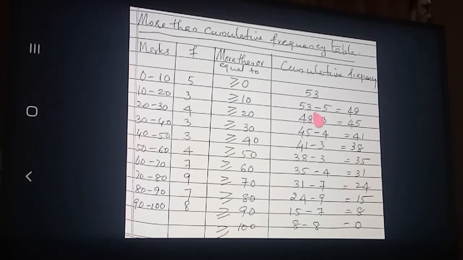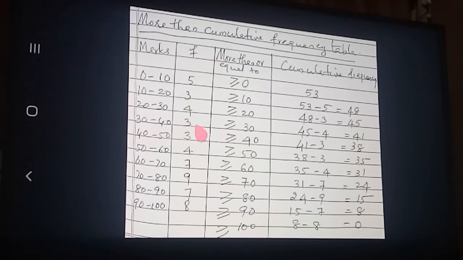And if you have not understood this one, what will you do? From here onwards you add and write. No problems. Have you got it clear? So greater than or equal to 20, how many students will come? This much students. Clear? And greater than or equal to 30, from where will it come? From this onwards, from 3 onwards.